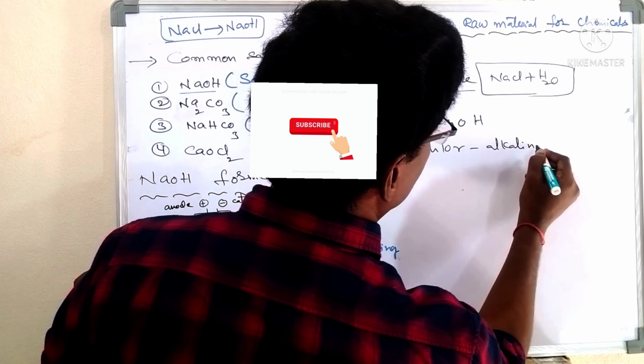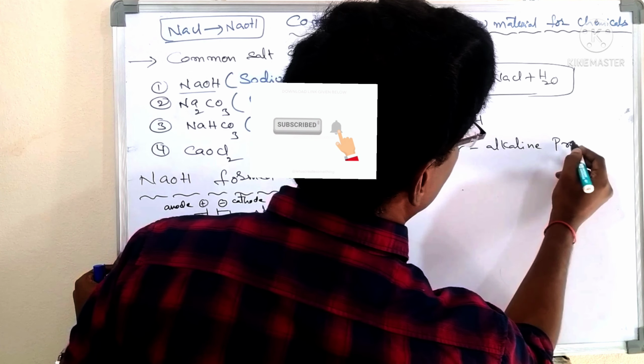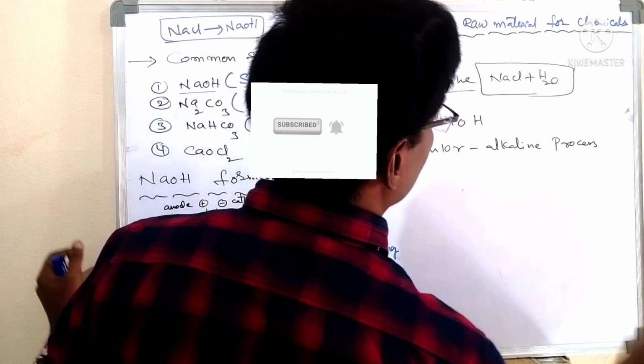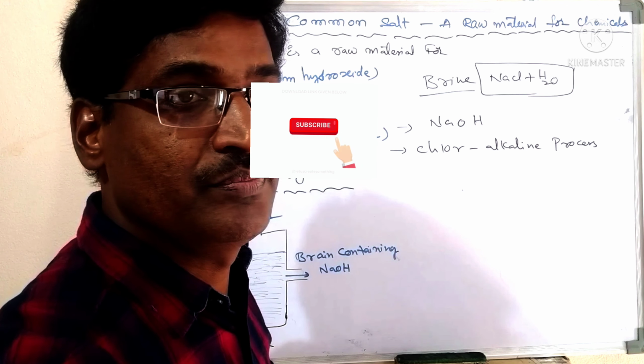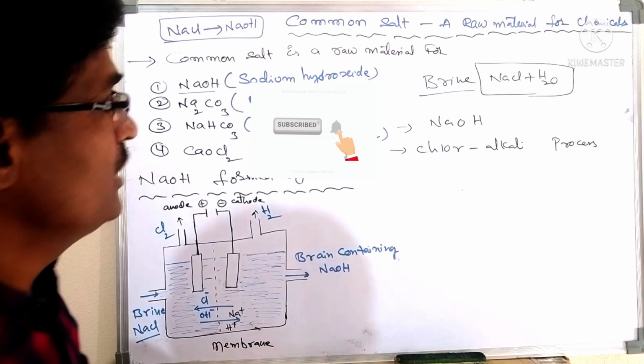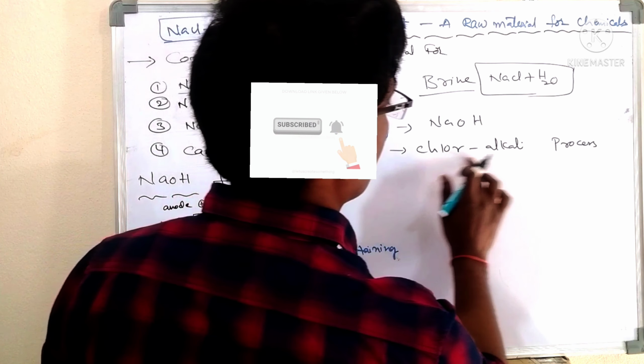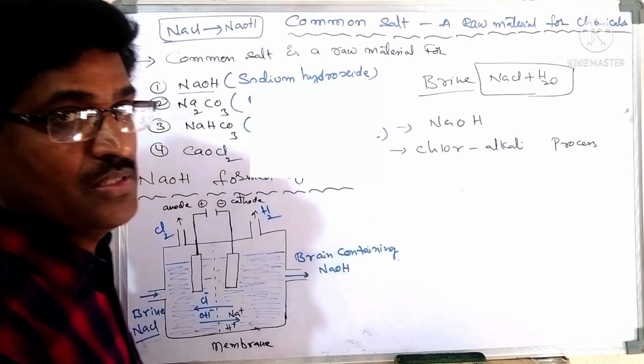This process is called the chlor-alkali process.